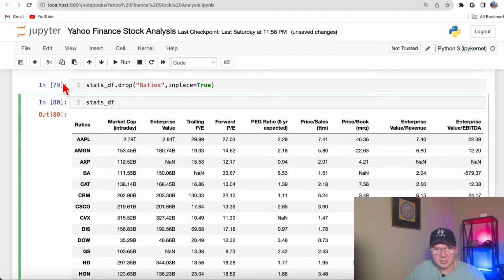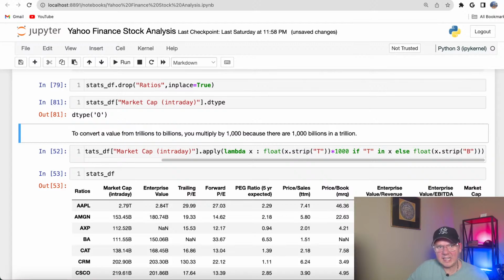And by the way, let me show you something really quick. Keep in mind that although these look like numbers, as a matter of fact, they're not numeric data types. In Python, that's very important. So if you're not sure what's going on, you could do dtype, and it will return this.